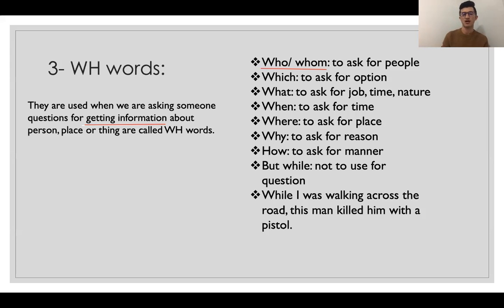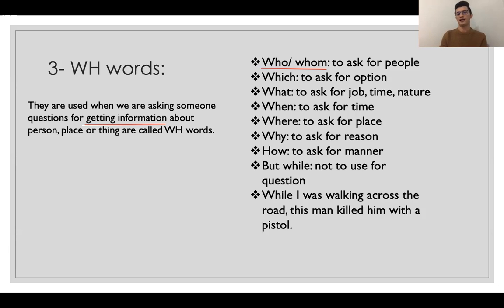When is used for time, you know that. Where is used for place. You also know that. Why is used for reason. Why are you learning English language? I'm asking the reason. What is the reason you want to learn? How is just about manner or method. How are you memorizing new words? So it means in which way you are memorizing the new words, okay?